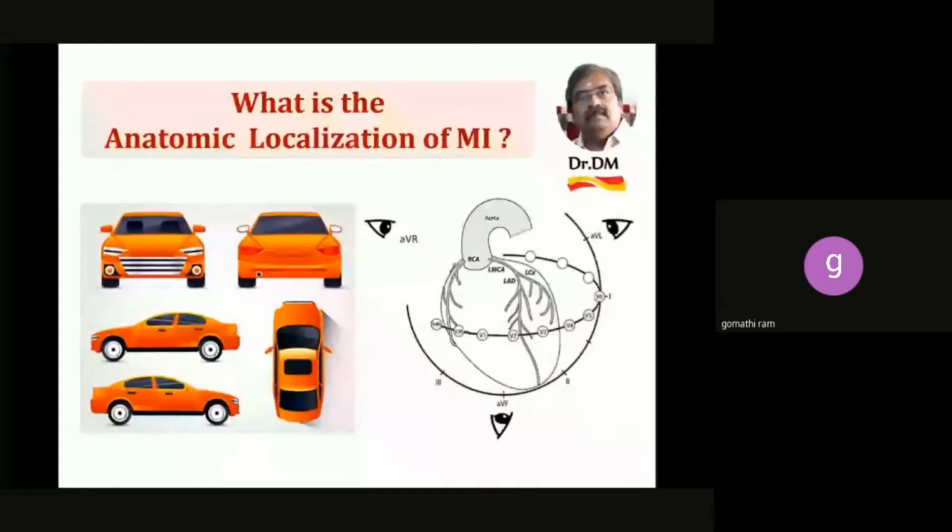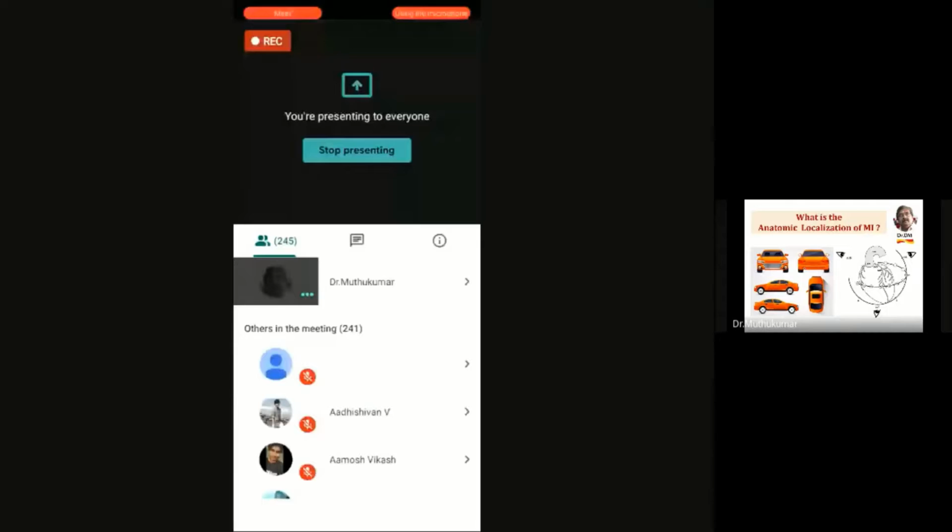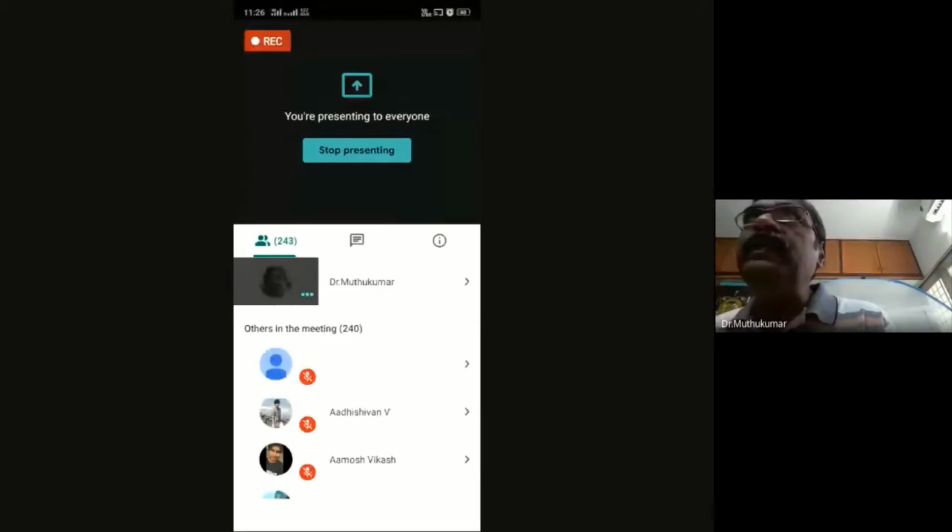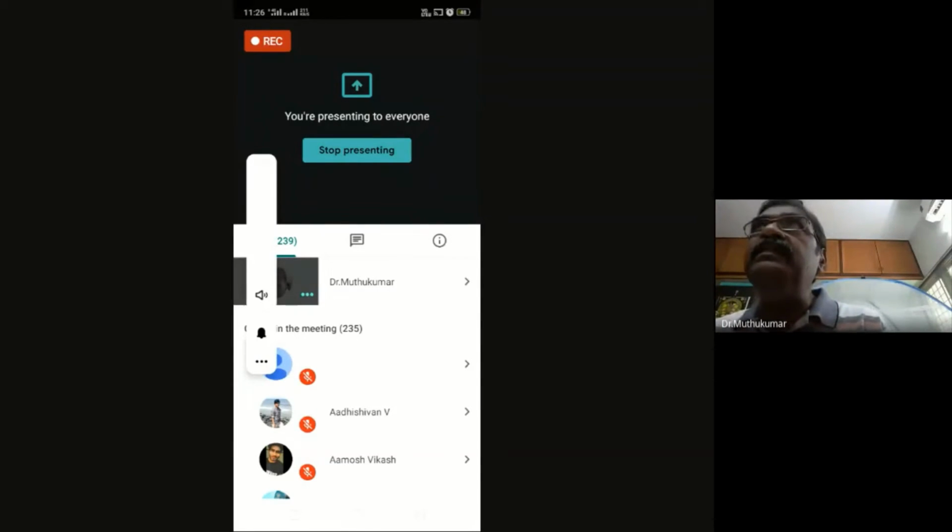Now, there's a small point called anatomic localization of MI. That is, if you see a car, it appears different when viewed from different angles. Similarly, the different areas of the heart are seen by the leads in different views.